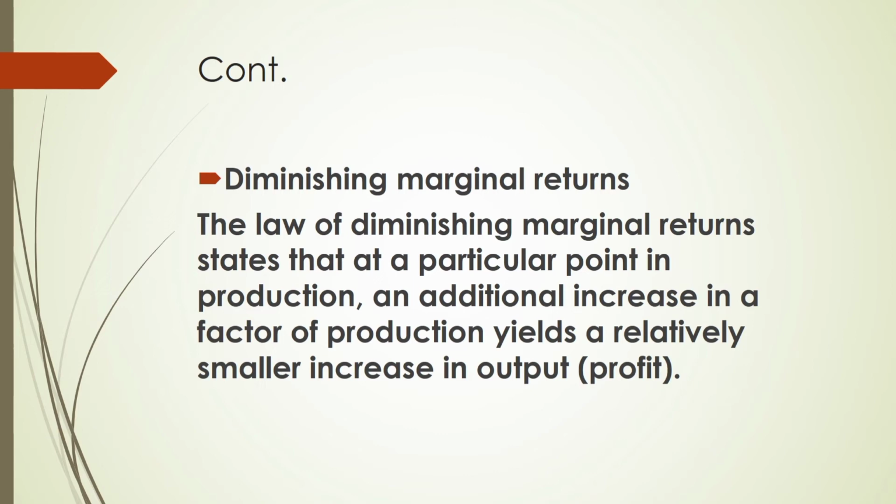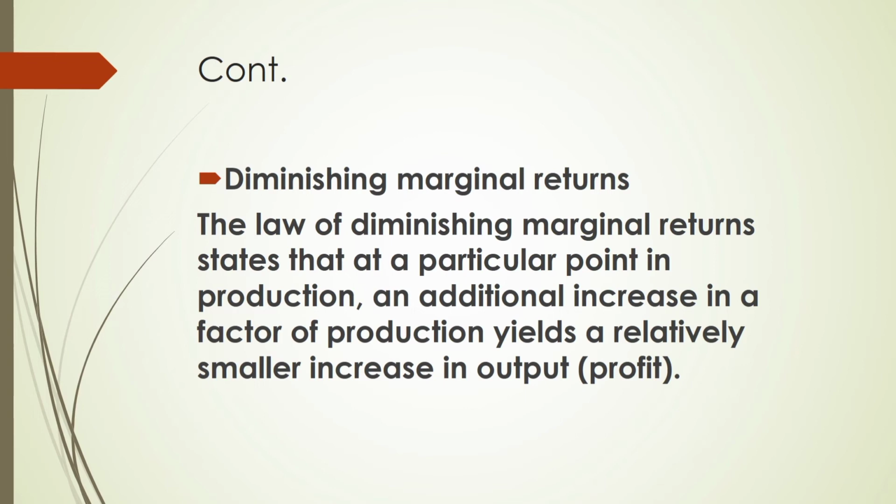Producers also have diminishing marginal returns, and this law says that at a particular point in production, an additional increase in a factor of production yields a relatively smaller increase in output or profit. So as you increase the investment in a factor of production, say labor, you keep increasing labor in production, it will get to a point in time that an additional increase in labor wouldn't even affect the output.